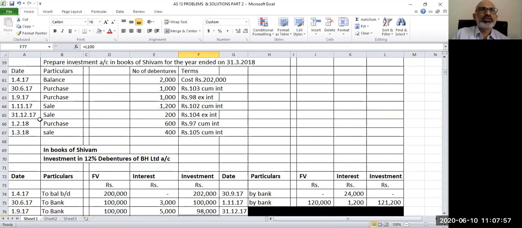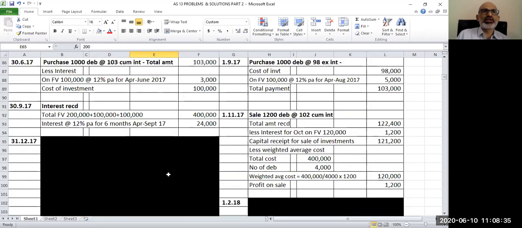Now the next transaction is on 31st December 2017. 200 debentures are sold at 104 rupees ex interest. Now this is ex interest, so this does not include the interest. We have to consider the interest separately, which you will receive when you sell these debentures. Now which interest will you receive? From last payment date till 31st December. Last payment date was 30th September. So 1st October till 31st December, it's a period of 3 months for which you should receive the income in the nature of interest. So let us see how we do these calculations on 31st of December.